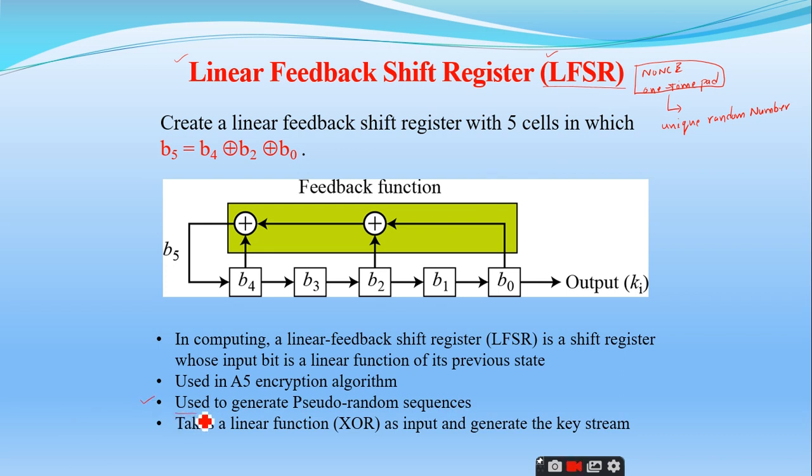The LFSR is used to generate the pseudo random sequences, which we call the nonce or the one-time pad, and it is used in the A5 encryption algorithm. Where do we use this A5 encryption algorithm? In stream cipher, sir. In stream cipher, but what is the exact application where we use this A5 encryption algorithm? Is it Bluetooth or wireless or GSM?